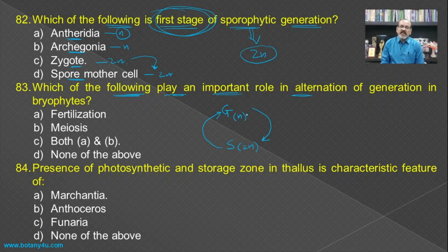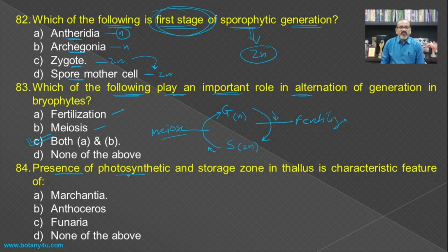So when there is a conversion of the gametophytic phase into the sporophytic phase, it is by the fusion of the gamete, and that is known as the fertilization. And when the sporophytic phase convert into the gametophytic phase, then there is a meiosis, and hence both these are involved in the alternation of generation, and hence both A and B is answer.